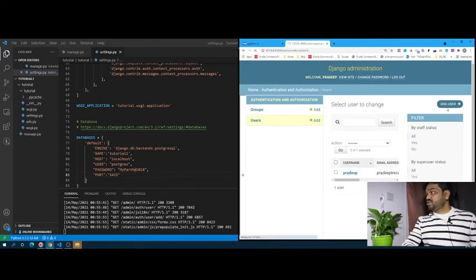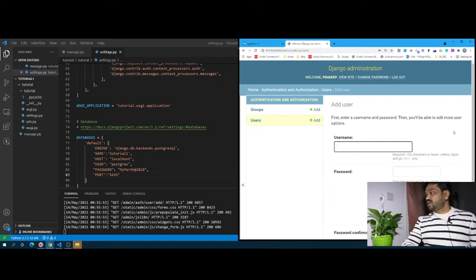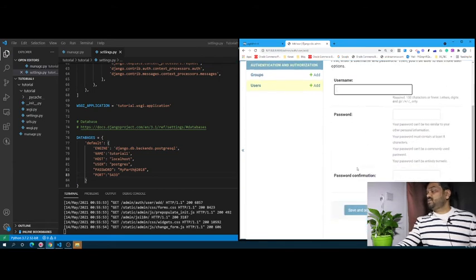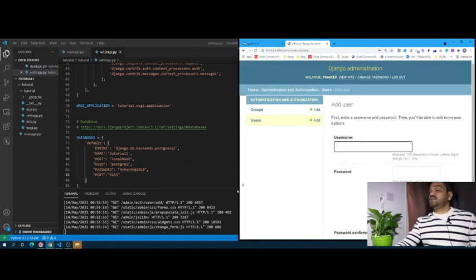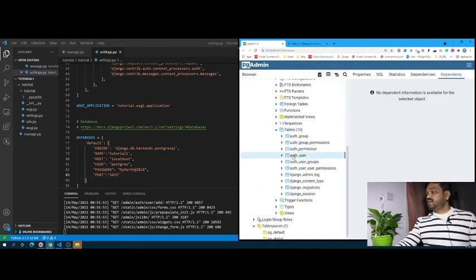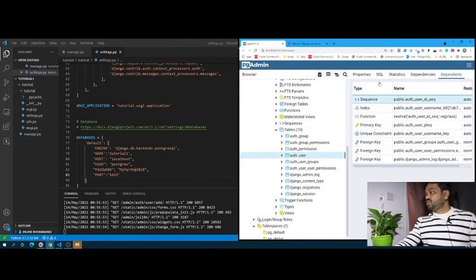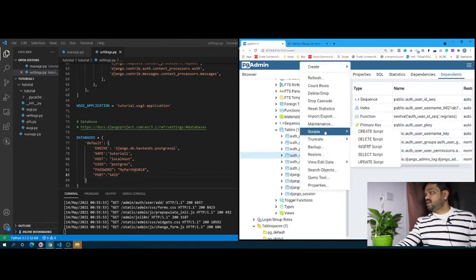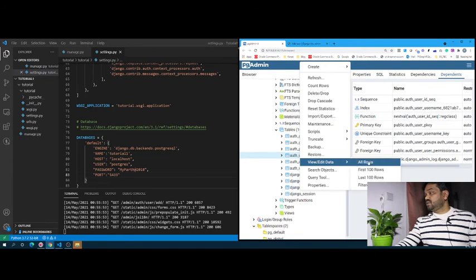Suppose you want to add a new user here, you just give the username first, then the first and last name, confirm the password, and save it. It will create a new user as well. Already created here, you can see the tables here. Just refresh the table. Under auth user, you can find the data as well.